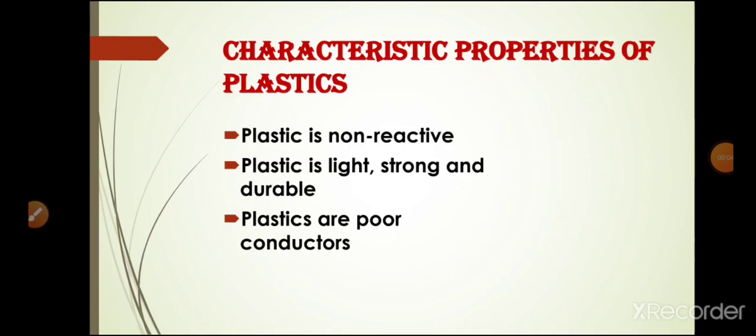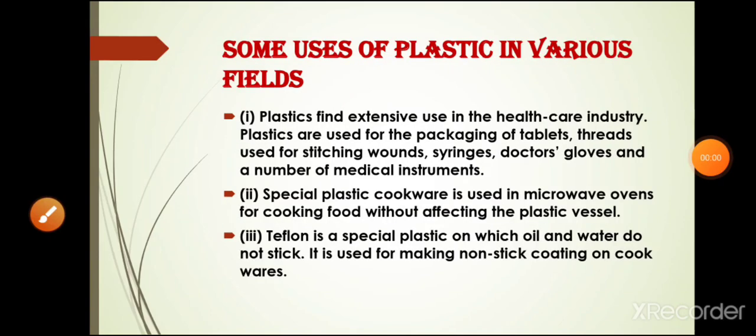Students, you have seen that electrical wires have plastic coverings and the handles of screwdrivers are made of plastic. Why? The simple answer is that plastics are poor conductors of heat and electricity. Because of this property, plastic is used for making electrical appliances like switches, irons, torches, bulb holders, and electrical wires.